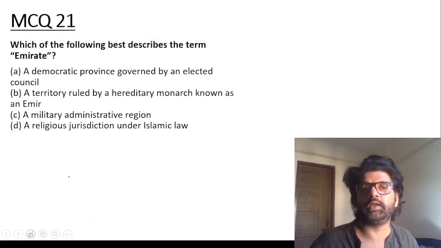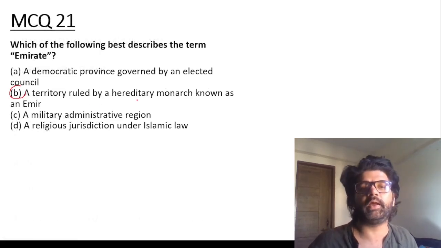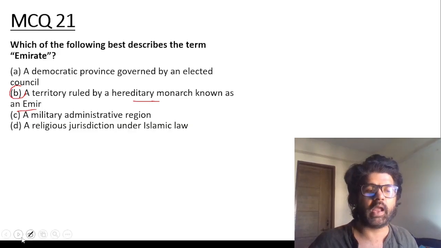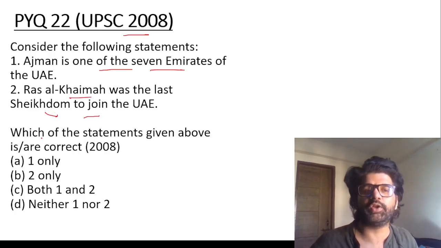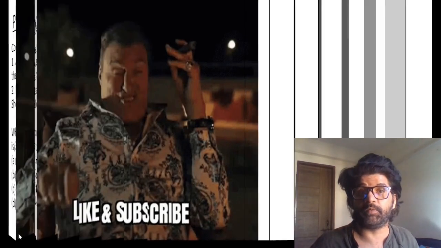Remember these facts? They are really important. How important? Really. What is an emirate? A territory ruled by a hereditary monarch known as an emir. PYQ 22, UPSC 2008: Ajman is one of the 7 emirates. Ras Al Khaimah was the last Sheikhdom or emirate to join the UAE. Yes, both the statements are correct. It is a PYQ, that's why we should be wary of these things.